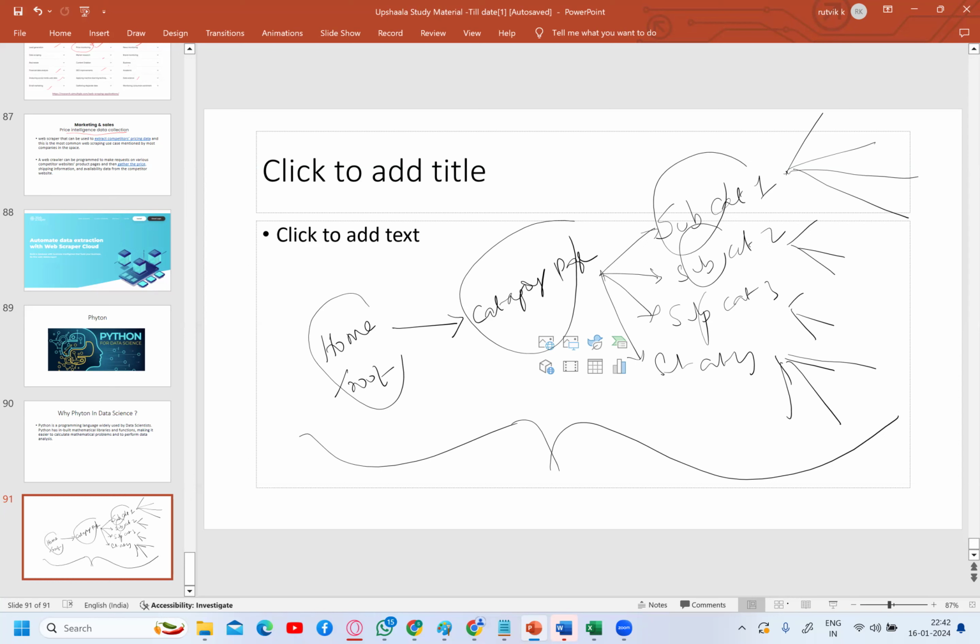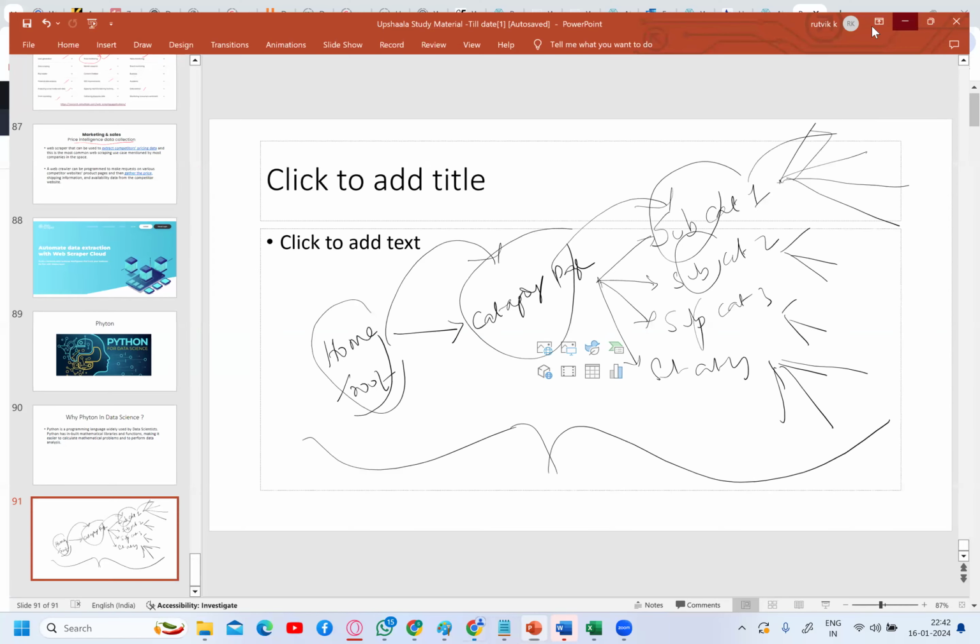First you need to get into the home page, then the category page, then the subcategory, then the products. Like this you need to dig through the website, and then you need to get the data. So we'll be telling the Web Scraper the sequence of the data to be scraped. Practically I will explain it, and you can easily understand.